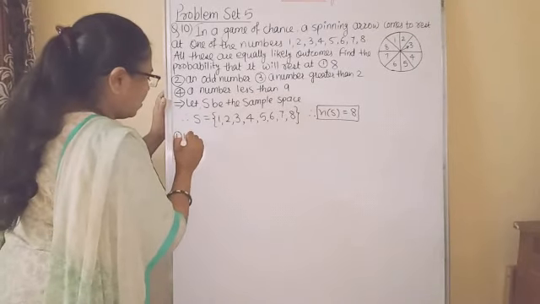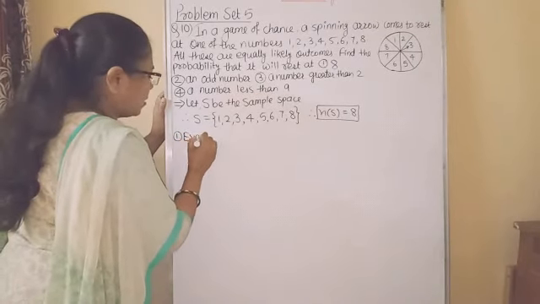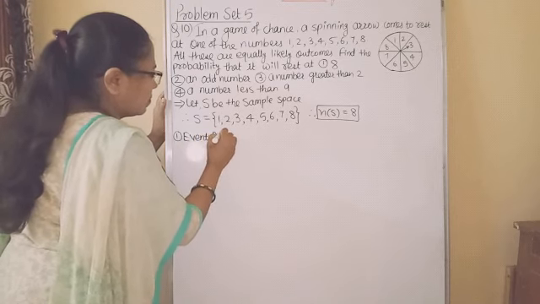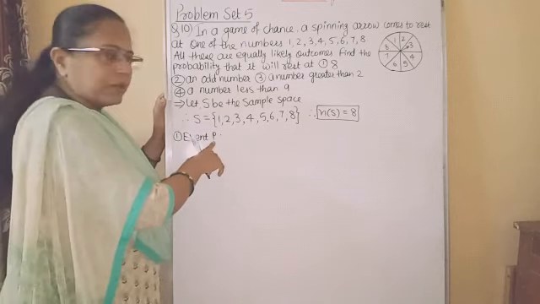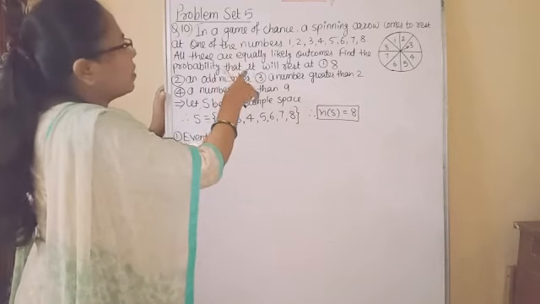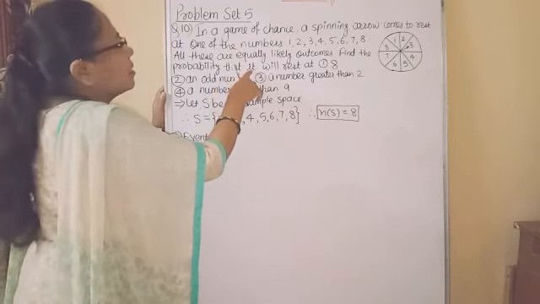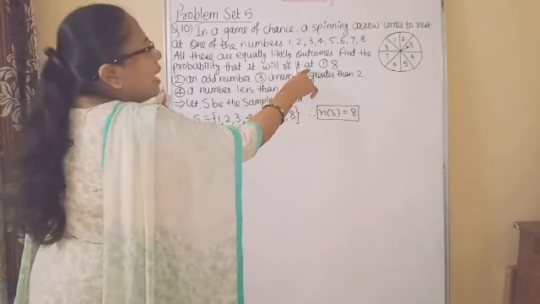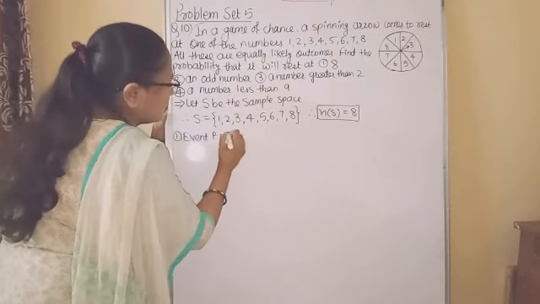First, let me assume that it is event P. We can give any name for the event. Okay. Now, what probability we have to find out? That the arrow will rest at 8.